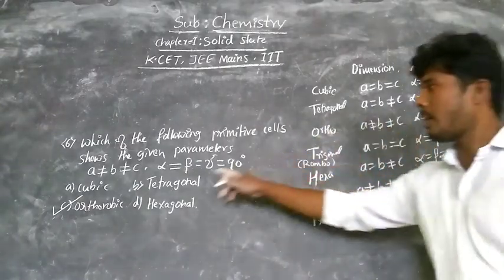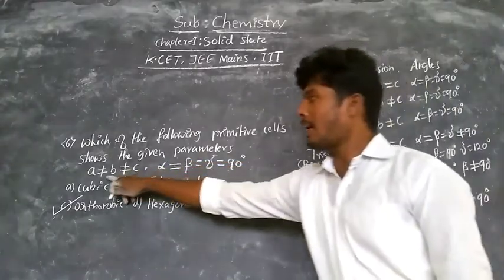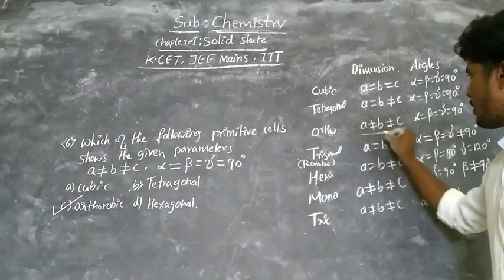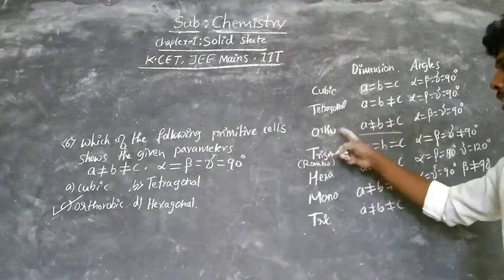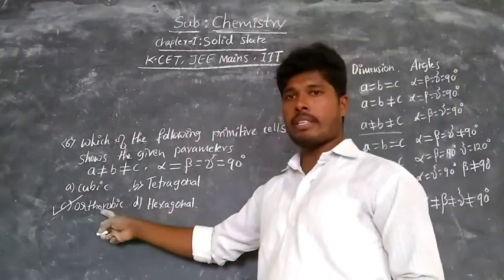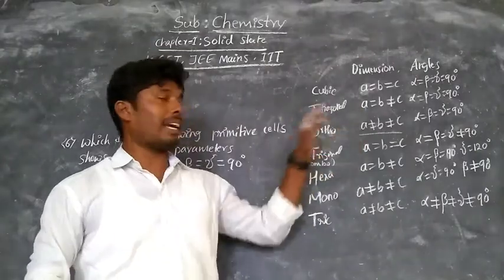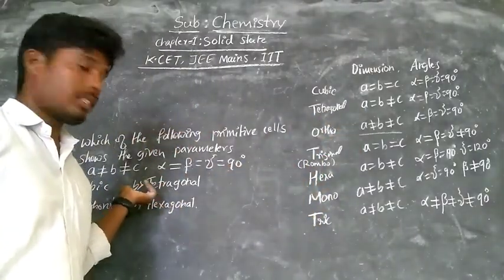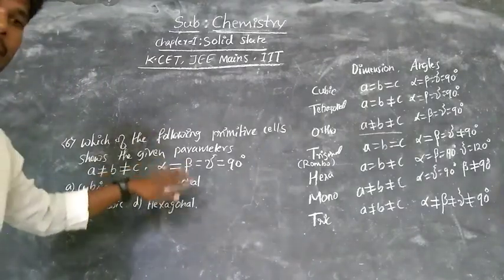But here observe the dimensions: A is not equal to B, which is not equal to C. Its name is called what? Orthorhombic. Therefore the right answer is C. Okay, if you know the dimensions and angles of the primitive lattices, you can answer such kind of questions. Now take one more example on the basis of the same.